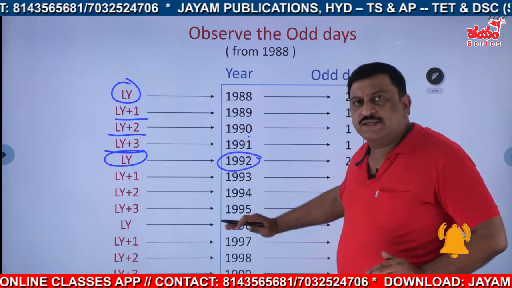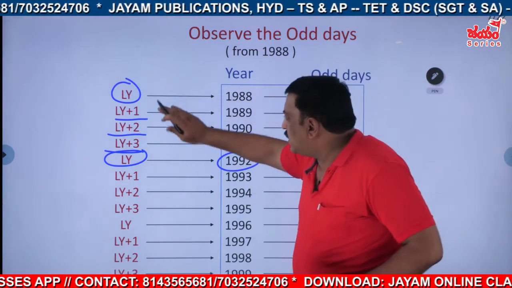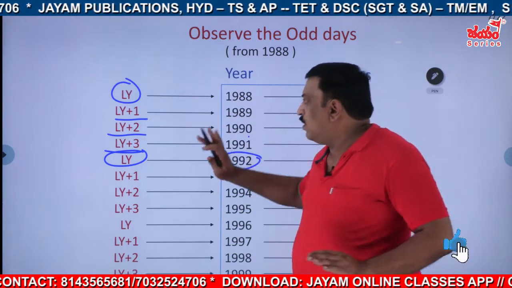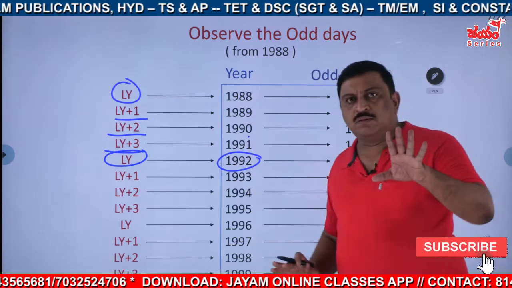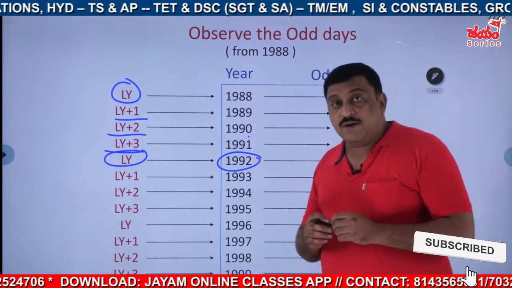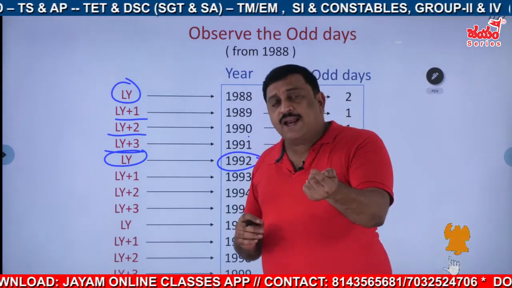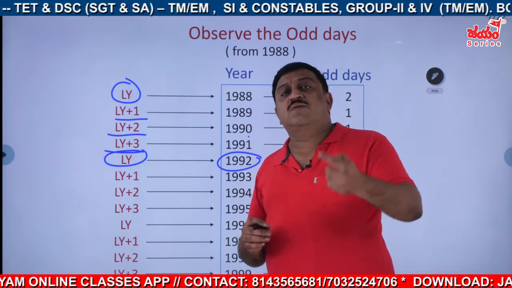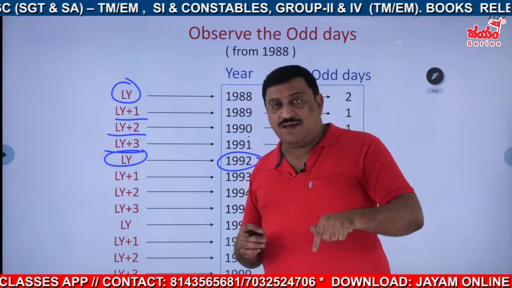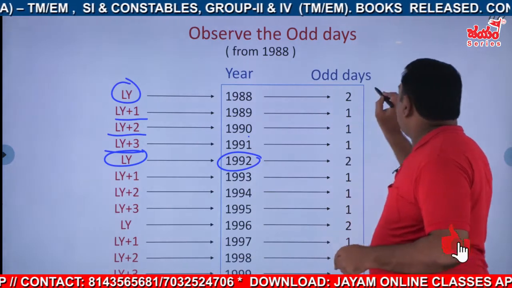Every rule exists here based on only these patterns 1, 2, 3, 4. Right? We'll see that one. Try for 1988: after how many years will we get the same calendar for 1988?